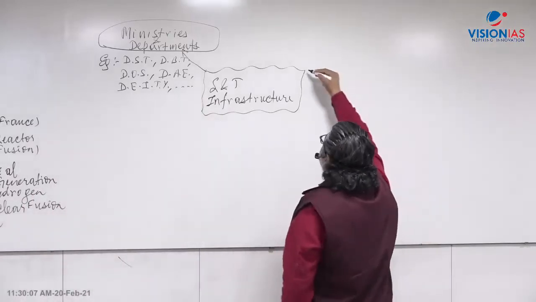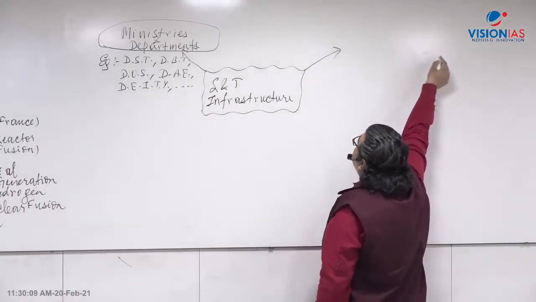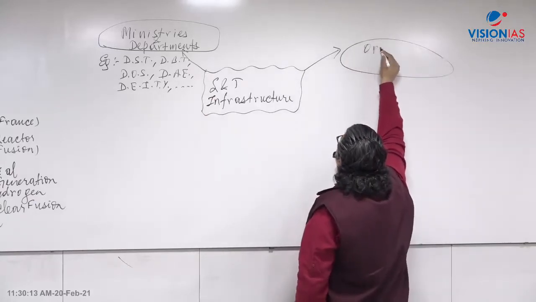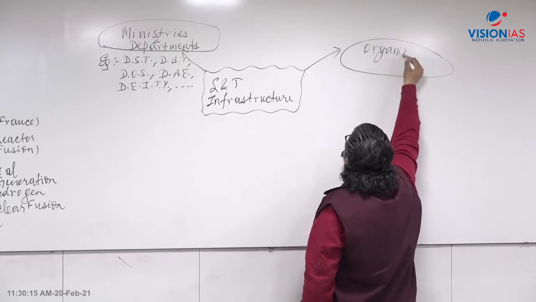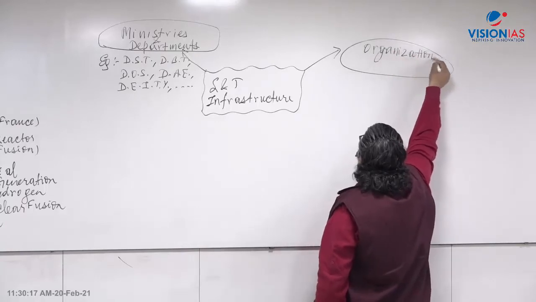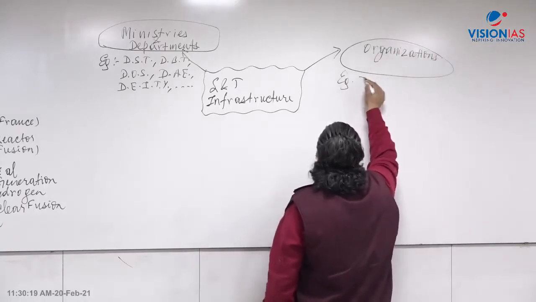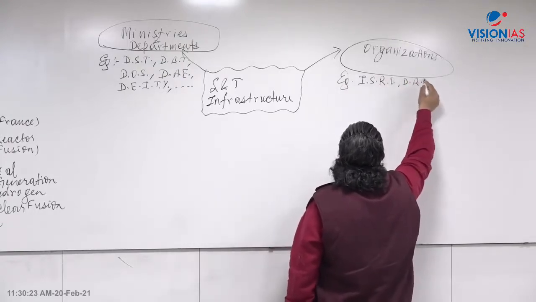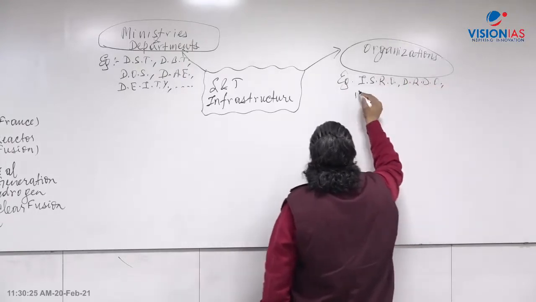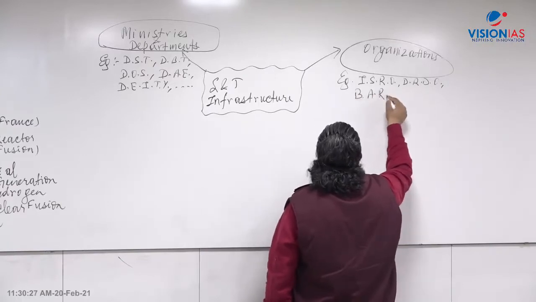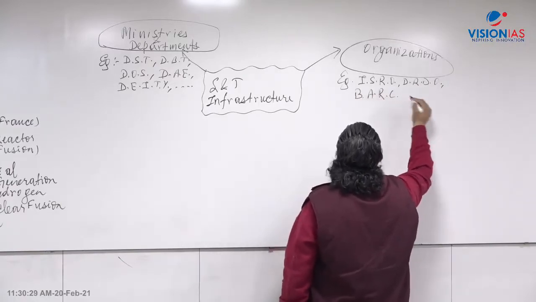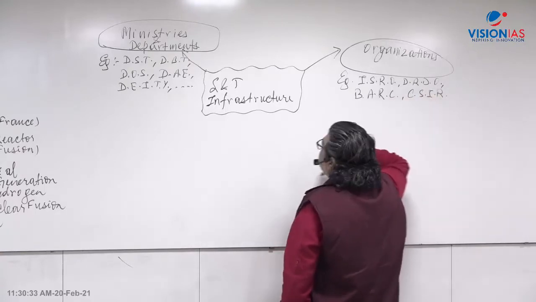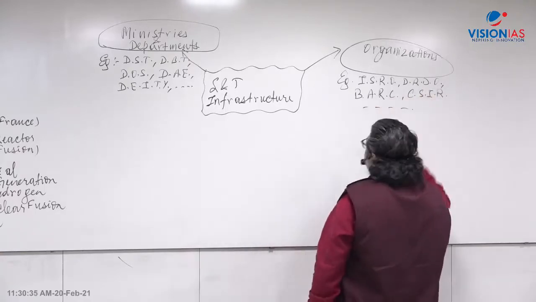Second, what comes here in terms of infrastructure is that we have various scientific organizations. Here are the examples, you know that. For space we have ISRO, for defense we have DRDO, for nuclear we have BARC, right? All these are organizations. CSIR, Council of Scientific and Industrial Research, right? So they form the organization part.